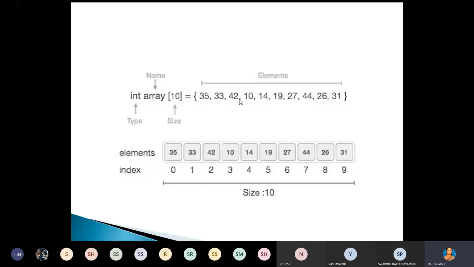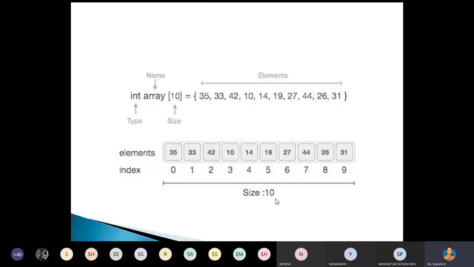Here we see how it is stored in memory locations. We have 10 elements, and each element has an index number, or we can call it the subscript. That index number starts from 0 to 9 because the size is 10. Based on this index number, you can access the element or value present in that particular location. The actual address of the memory location is different, but we are not using that. We just use the index number to access the element at that location.